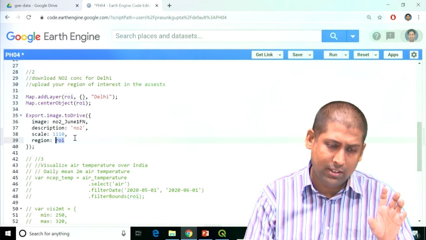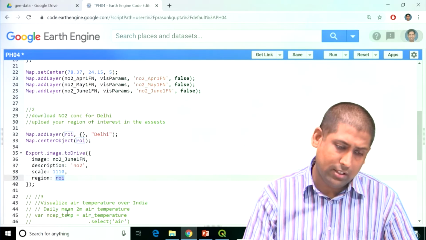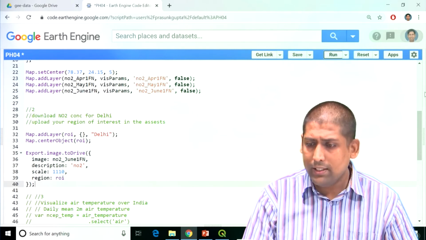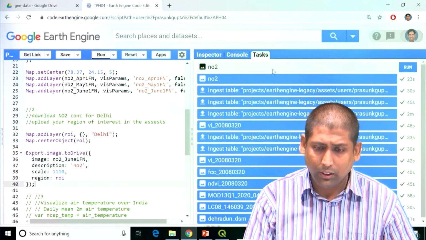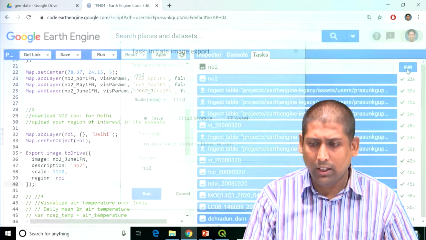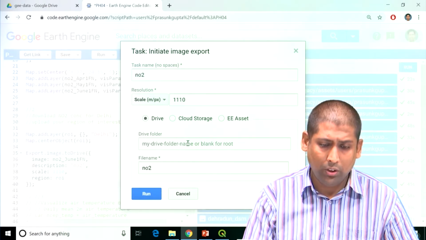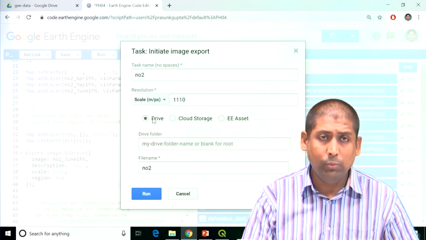So I'm specifying this variable called ROI into which I have inserted my Delhi shapefile. Once I run it, I will see in my tasks that there is a task pending which says run. Now if I click on this run, it will say, okay, you are going to initiate an image export, where you specify the file name, and it will go directly to my Google Drive.